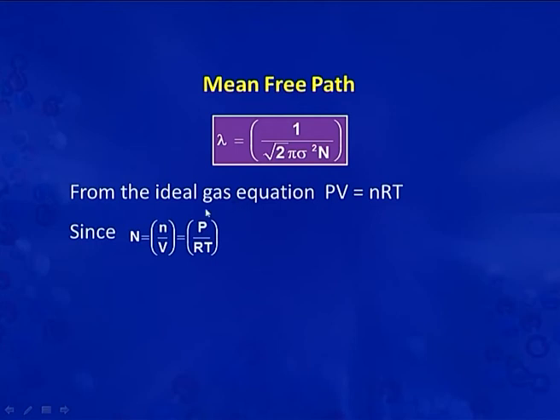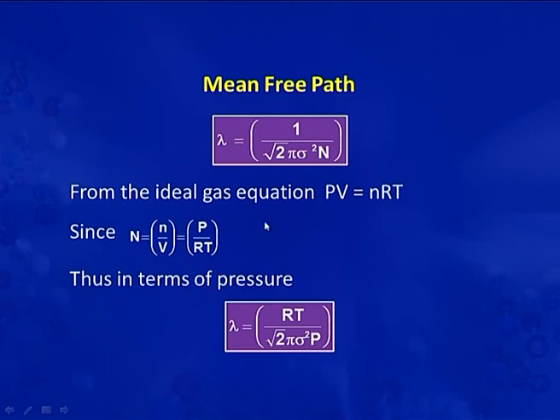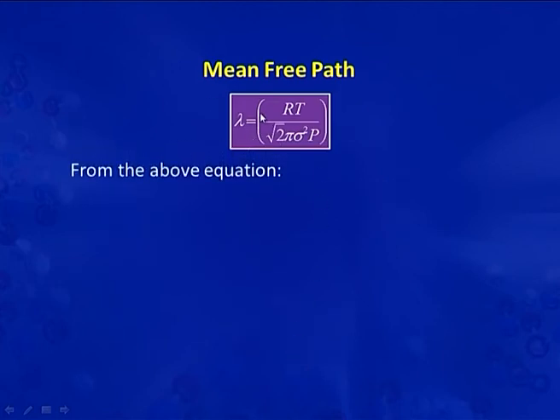So, in place of N, we can write n by V, that is equal to P by RT. When we put this value in this expression, we get mean free path in terms of pressure. So, lambda can be written as RT by root 2 pi sigma square into P. So, the equation is now lambda is equal to RT by root 2 pi sigma square into P.